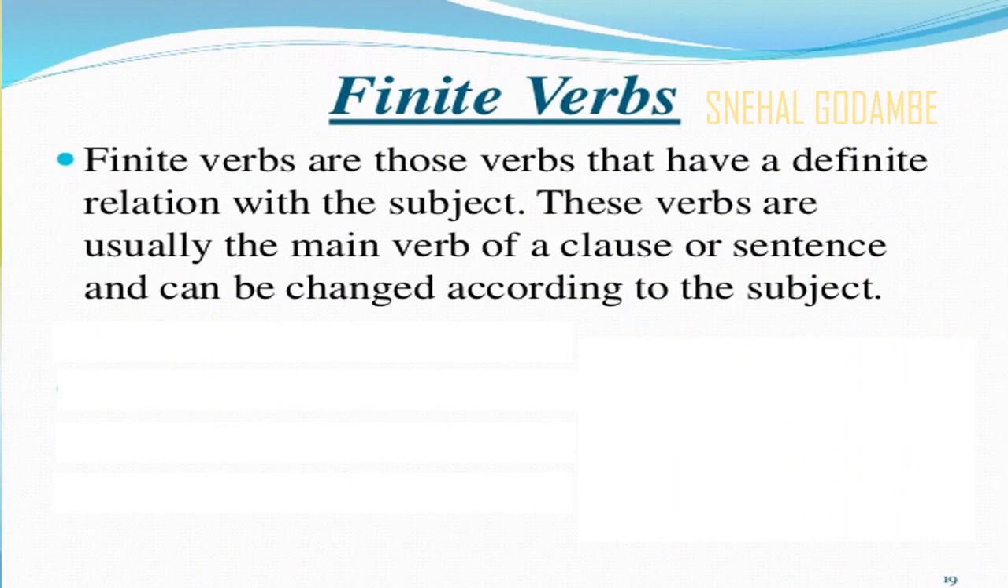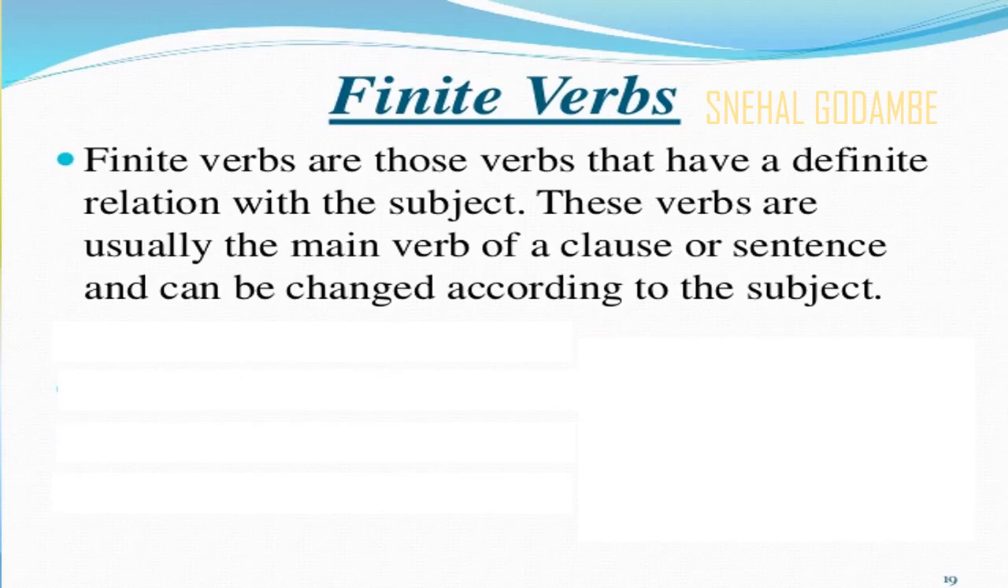Revise what we have learned in today's session. Finite verbs are those verbs that have a definite relation with the subject. आता ह्या सगळ्या उदाहरणांमधून आपल्याला हे कळलंय की finite verbs are those verbs that have a definite relation with the subject. And these verbs are usually the main verb of a clause or sentence and can be changed according to the subject. कर्ता बदलला की क्रियापद बदलते. That is the simple rule. I have translated for you. मुद्दाम तुम्हाला translate करून इथे सांगितले.